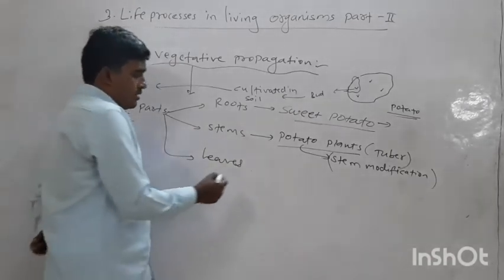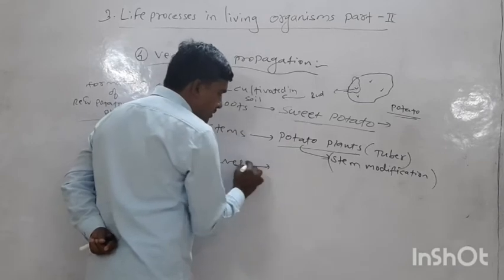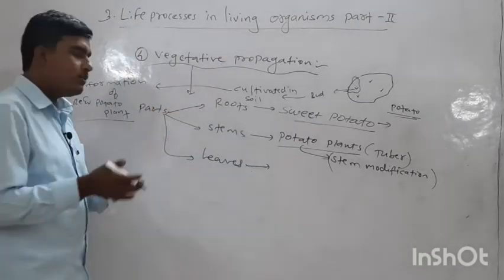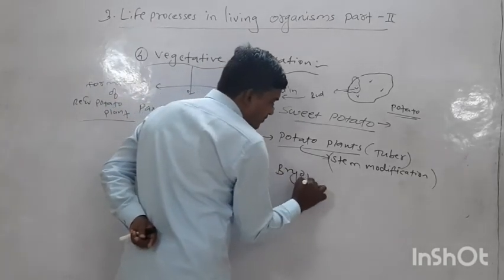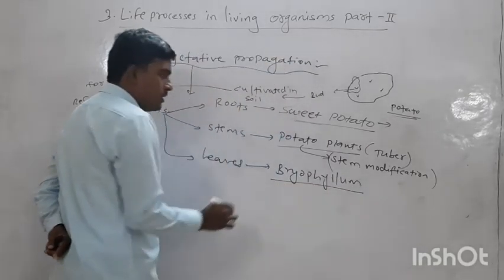Now we are moving towards vegetative propagation with the help of leaves. Bryophyllum is a kind of ornamental plant.